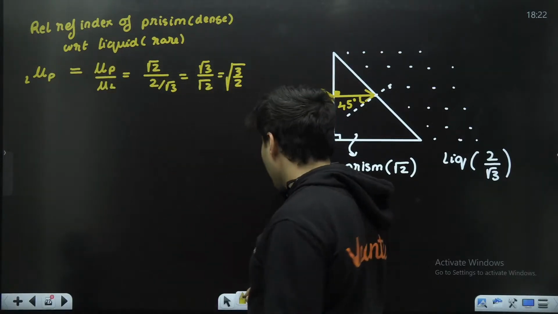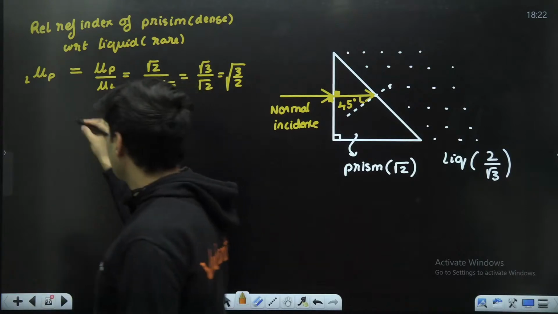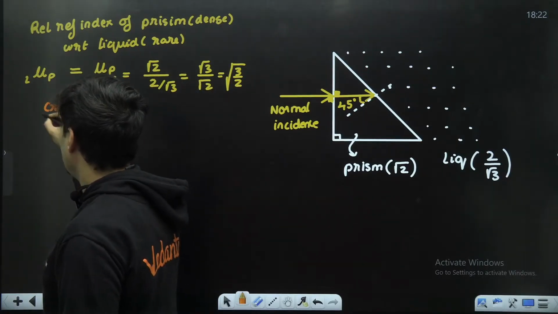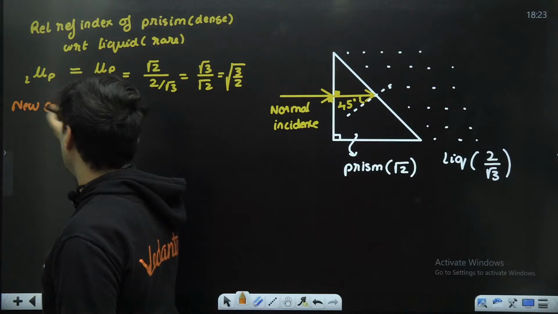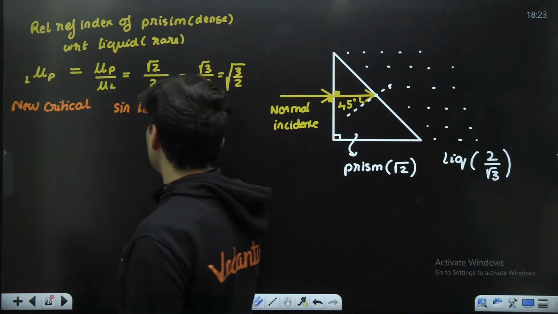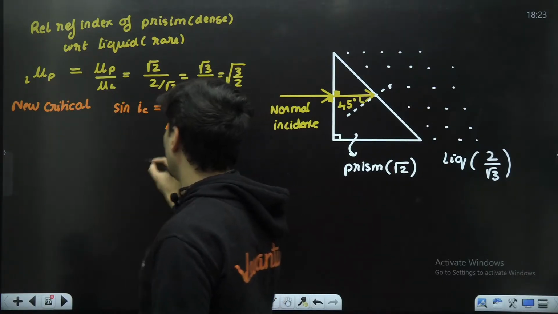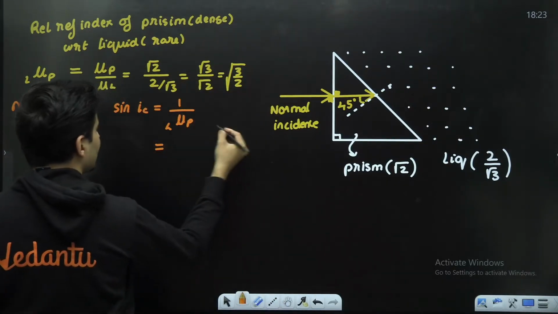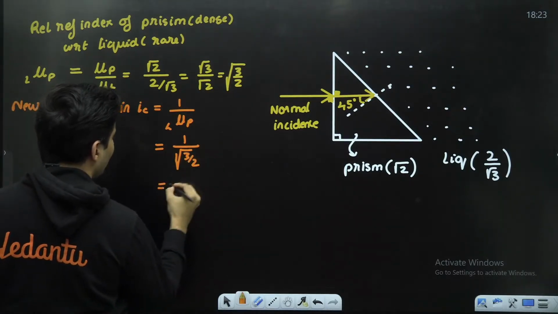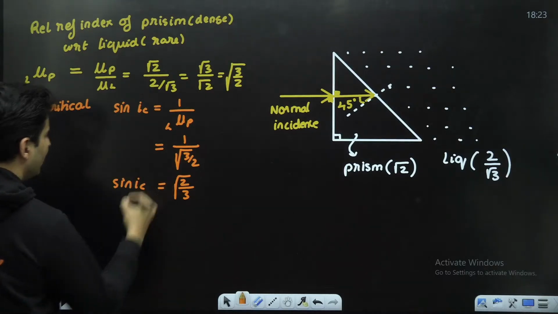From this, we can now find the critical angle for that refraction. So sine of that new critical angle will be 1 by this new relative refractive index, which is 1 by root 3 by 2, which is root 2 by root 3.